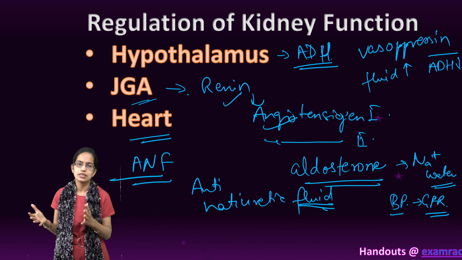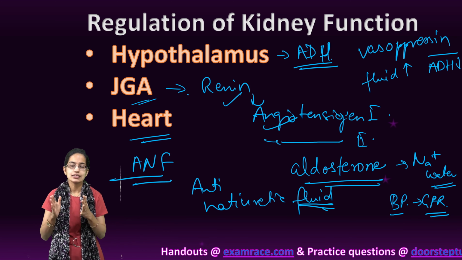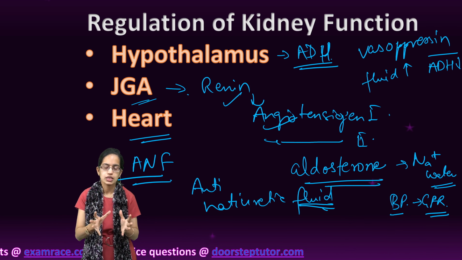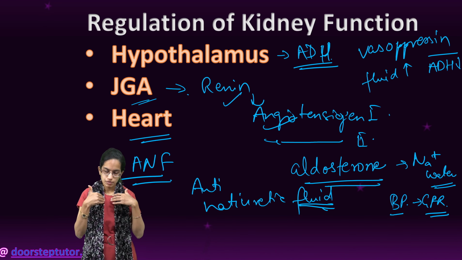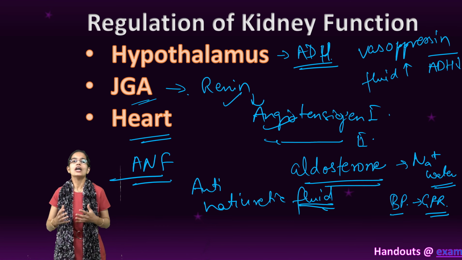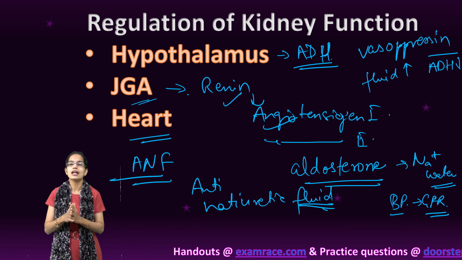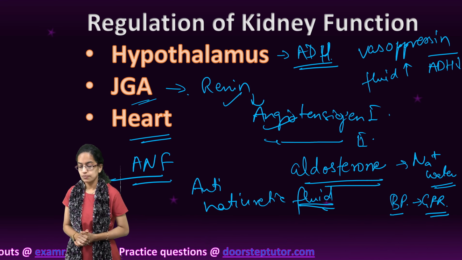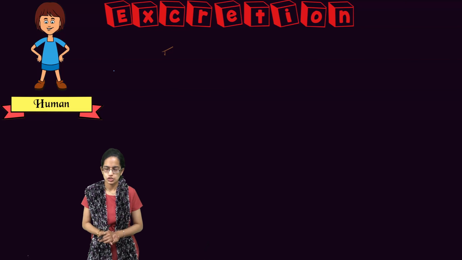However, hypothalamus releases ADH or vasopressin and the juxtaglomerular apparatus releases angiotensinogen 2. Both of those are vasoconstrictors. That means they increase the blood pressure in the glomerular blood flow and the glomerulus filtration rate. So this was about how actually the urine formation and concentration of filtrate occurs and the various organs responsible for the constriction and the dilation. Let's understand the process of micturition, other excretory organs and disorders.